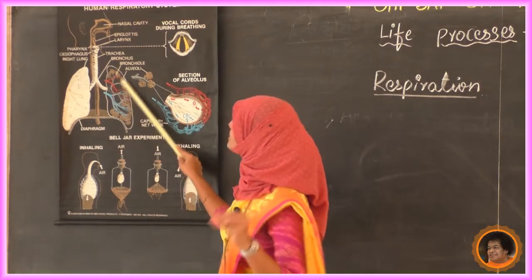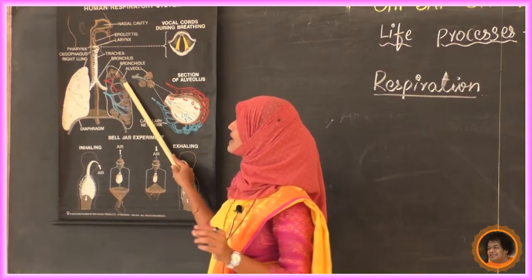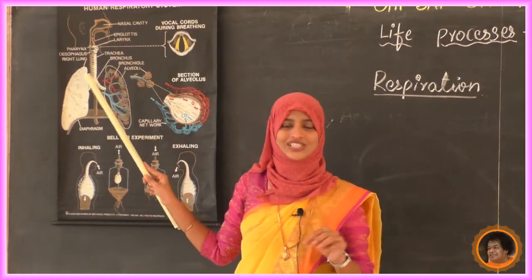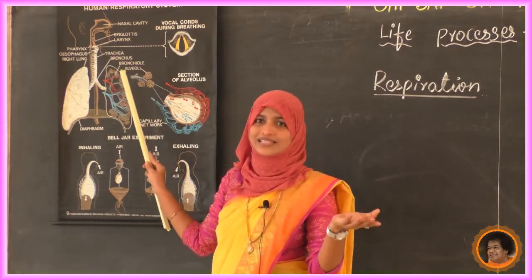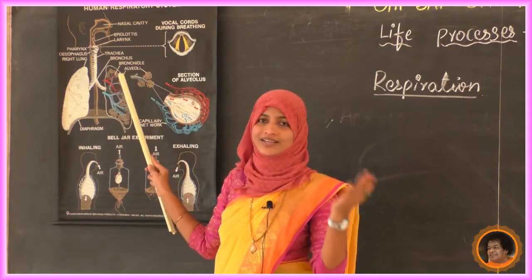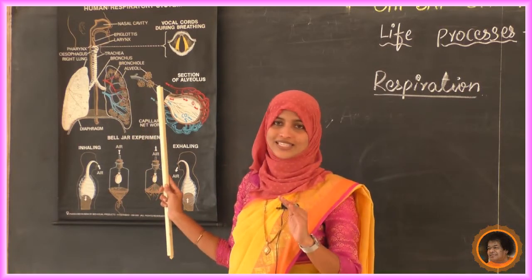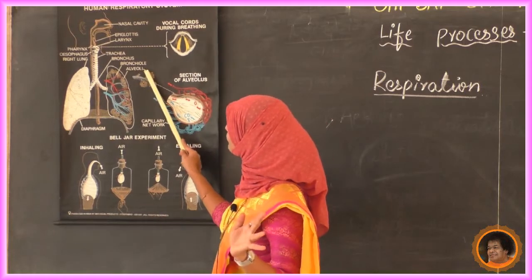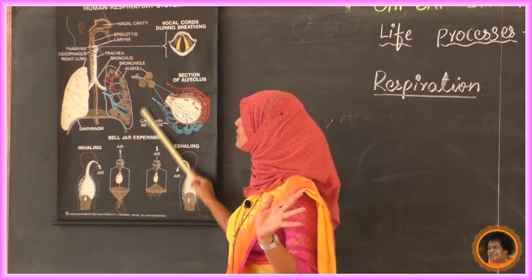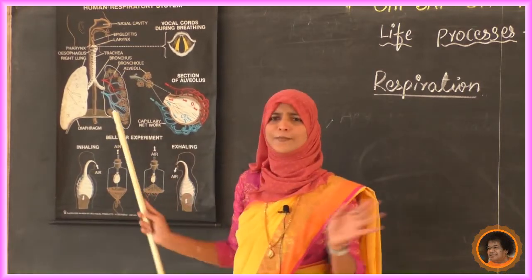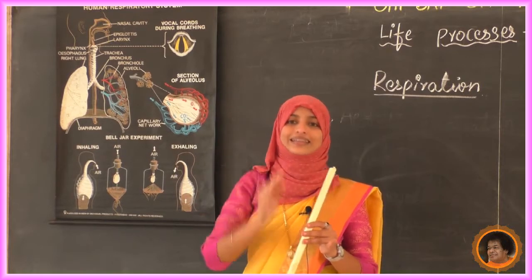Next, what happened? There are a number of bronchioles. Each bronchiole has a bag-like structure, which is called alveoli. Same as bronchus, alveoli and alveolus, you know which is plural and which is singular? Yes, here alveoli. After the alveoli there will be a number of covered areas, which are called blood capillaries.